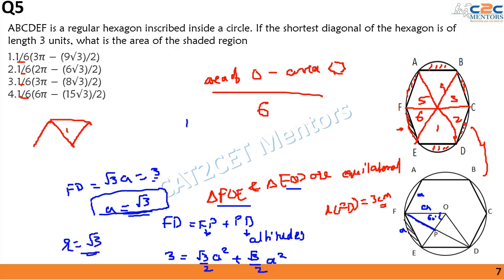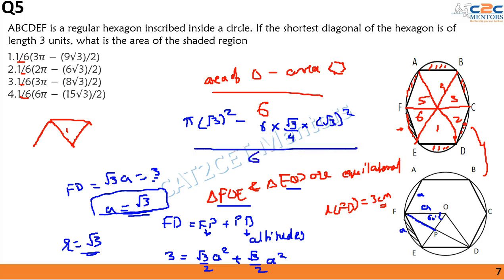Hence the area of the circle is equal to pi r square, that is pi times root 3 square, minus the area of the hexagon, which is equal to 6 times the area of the equilateral triangle. The area of an equilateral triangle is given by root 3 by 4 multiplied by the side square, that is root 3 by 4 times root 3 the whole square, and dividing this entire expression by 6. So I am left with 3 pi minus 9 root 3 by 2, multiplying this entire bracket by 1 by 6 is my answer. That is option number 1.